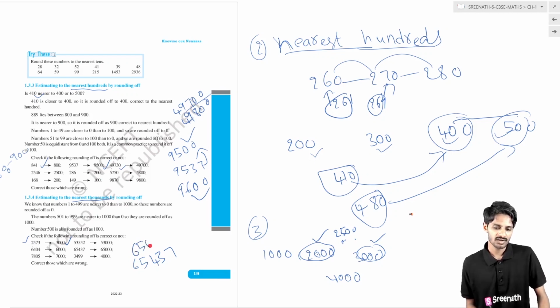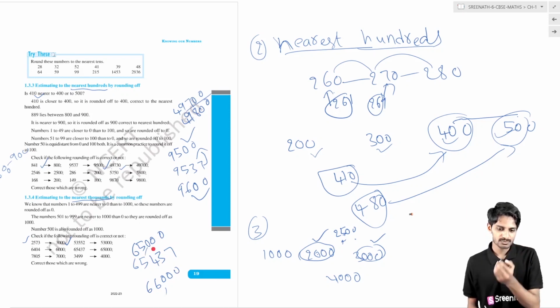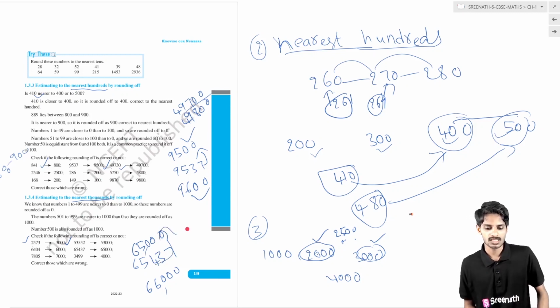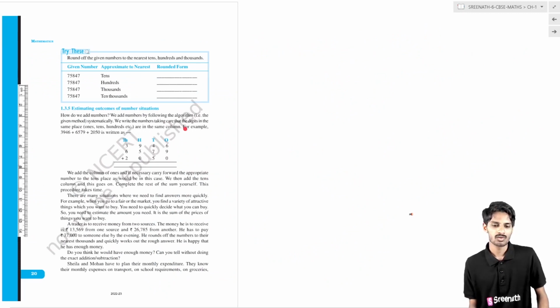This is 65,000 or 66,000. These two are the 2000s near to it, and this number lies between these 2000s. And 437 is between 65,000 and 65,500, so it is rounded to 65,000. That's why it is 65,000. In this way you can round off.